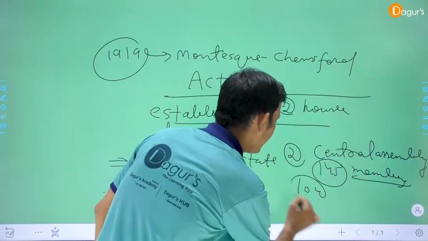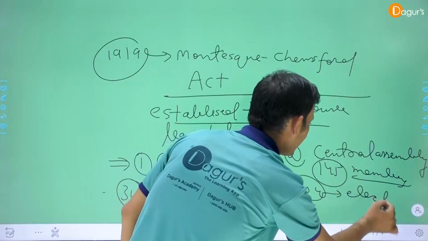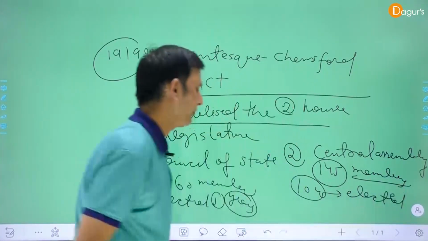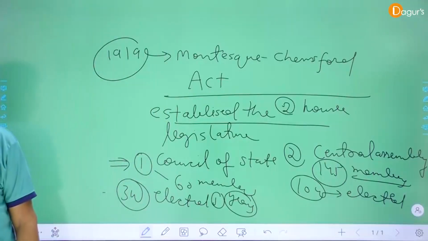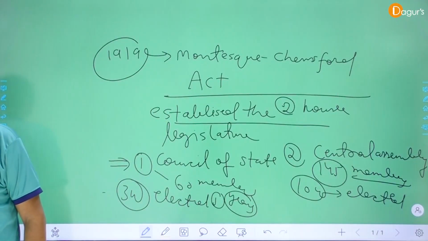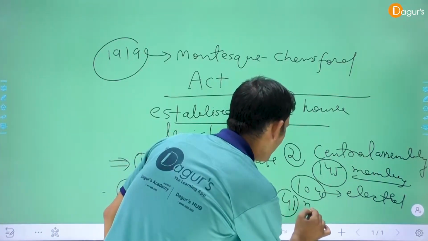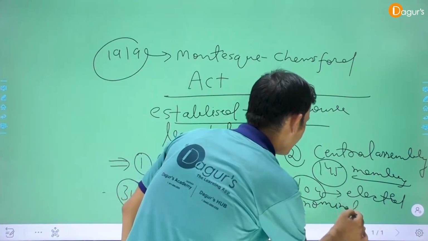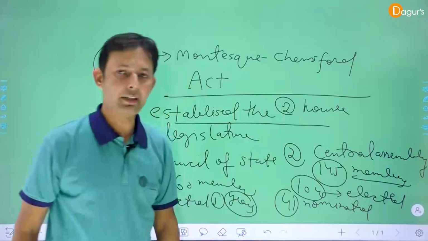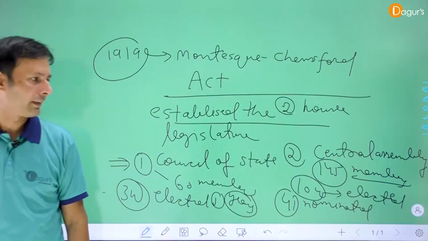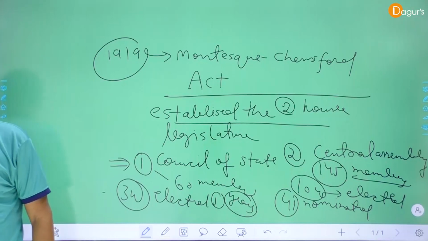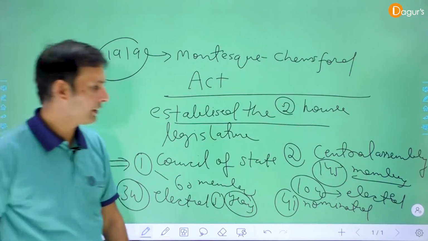104 are elected. Clear? 104 were elected and 41 are nominated. And the tenure of a member of the Central Assembly is 3 years. Yes, 3 years.